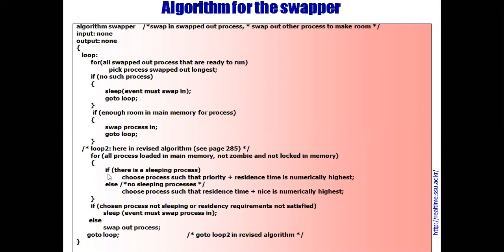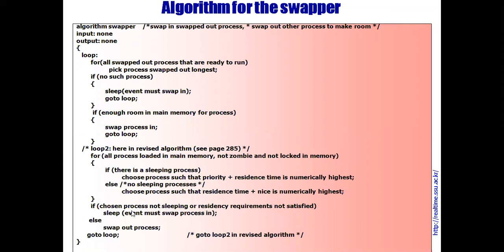If there is a sleeping process, choose the process such that priority plus residence time is numerically highest. That process will be chosen. Otherwise, if there is no process sleeping, choose the process such that resident time plus nice is numerically highest. That process will be chosen.